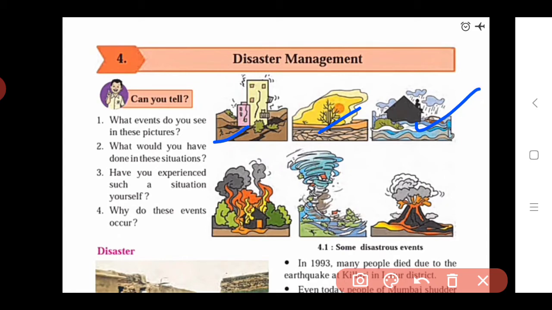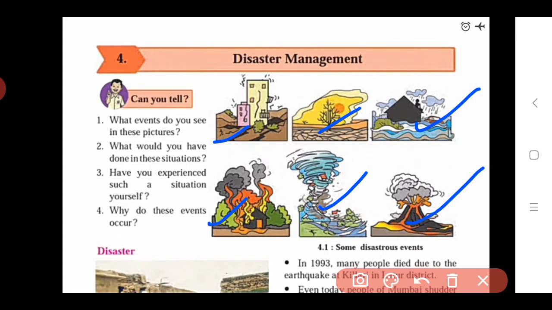What is this condition? It is due to heavy rainfall. What happens if there is heavy rainfall? There are floods, and also droughts may occur in those places. Okay, in the next picture, if we see, there are fires catching in our surroundings, and it damages houses and trees which are present at those places. Okay, so it is a fire. Then next one, it is a storm. Okay, this is a picture of a storm. A storm occurs in certain places. And the last picture is of volcanoes.